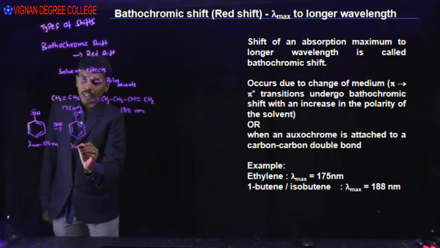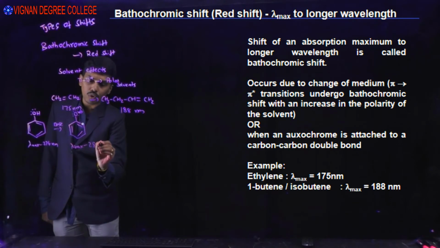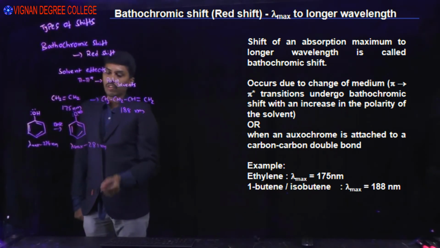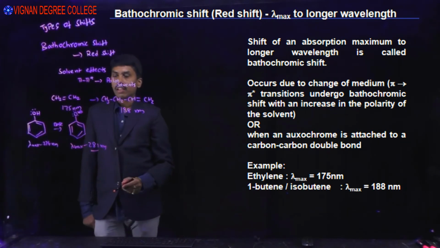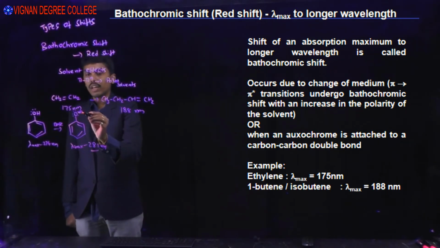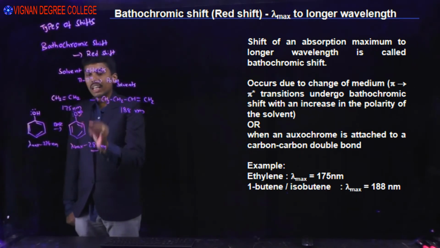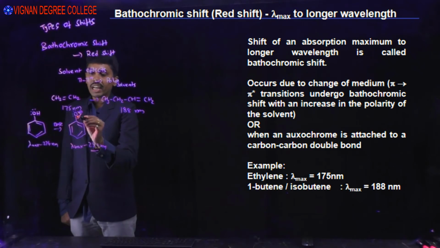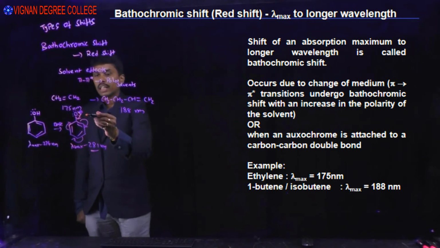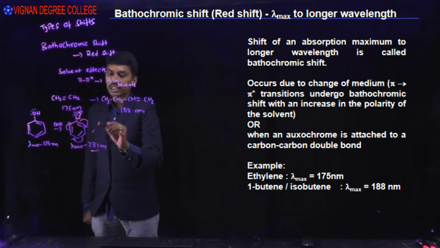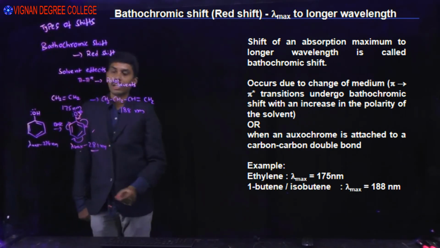Here the lambda maximum is around 281 nanometers. Why? From phenol to phenolate anion the lambda maximum increases because the non-bonding electrons on the phenolate anion are readily available for interaction with pi electrons in the phenyl ring. Due to interaction of pi electrons with the non-bonding electrons, conjugation increases and lambda maximum increases.